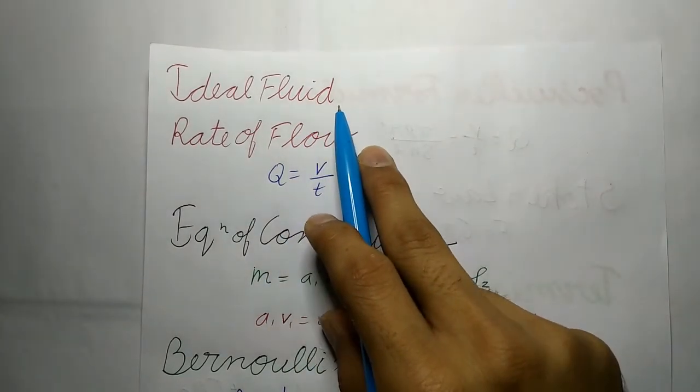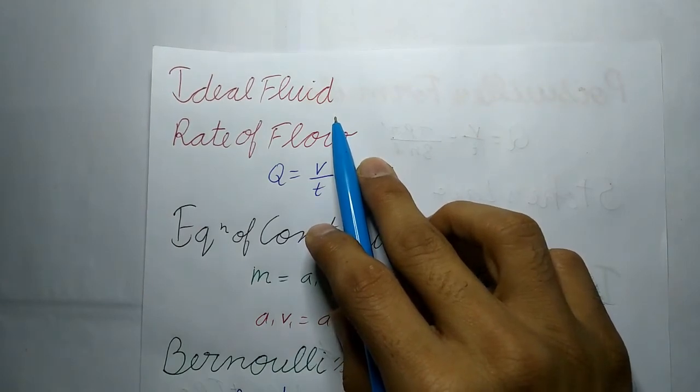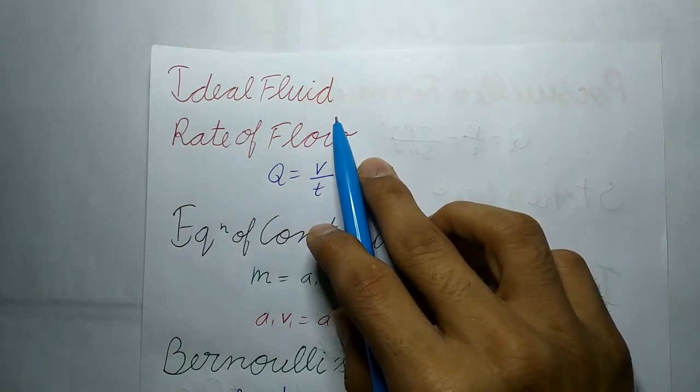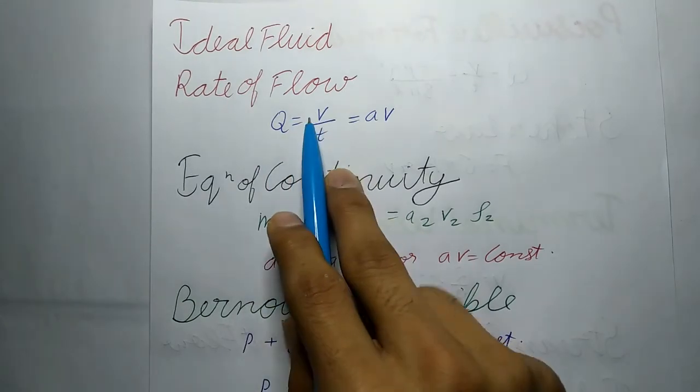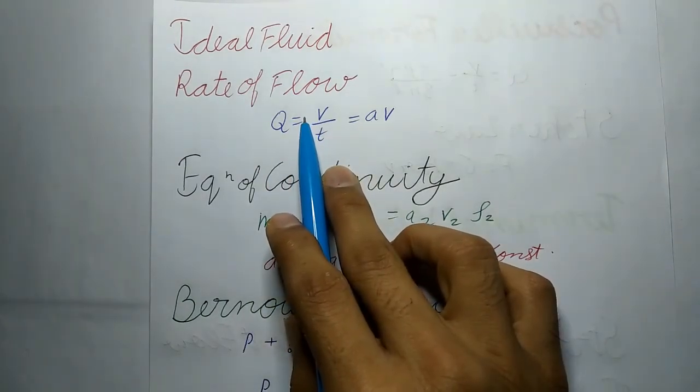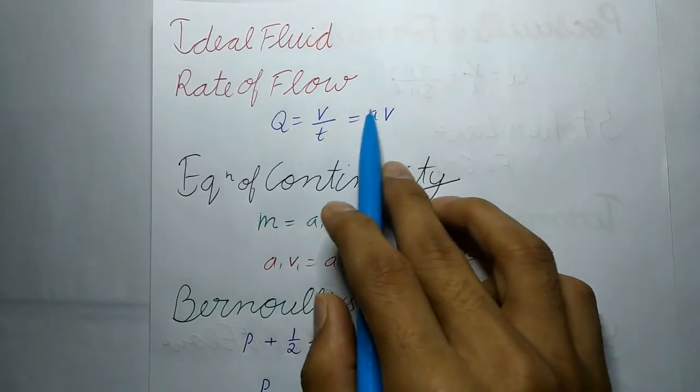Next is ideal fluid. An ideal fluid is one which is non-viscous, incompressible, and its flow is steady and irrotational. Now next is rate of flow. The volume of a liquid flowing per second through a pipe of cross section A with velocity v is given by Q equals V by T, which equals AV.